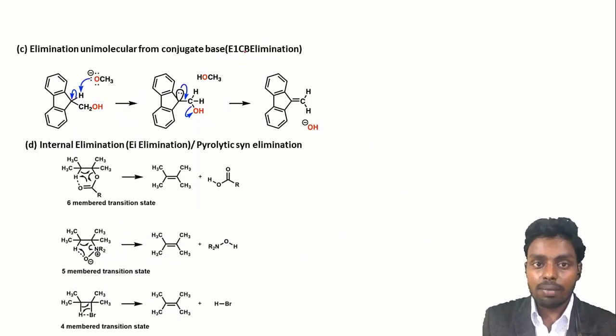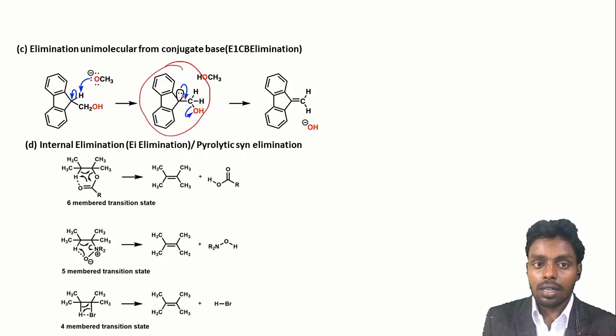Next is E1CB elimination. It is elimination unimolecular from conjugate base. So the reaction says that the elimination will occur from the conjugate base. So for this reaction we should have a substrate which is also a good acid. So the base removes the acidic proton from the substrate and forms this conjugate base. So the first step is basically the acid-base reaction, so it is a very fast step, and forms the conjugate base.